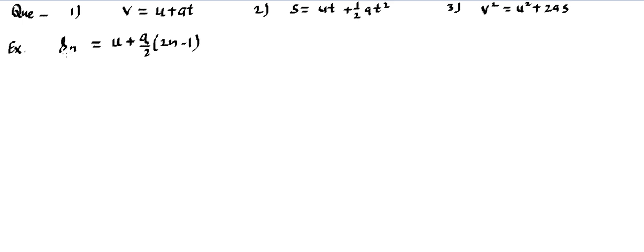Here Sn is indicating the displacement in the nth second, u is the initial velocity, a is the acceleration, and n is the nth second. So let me write what it is: it is expressing displacement during the nth second.